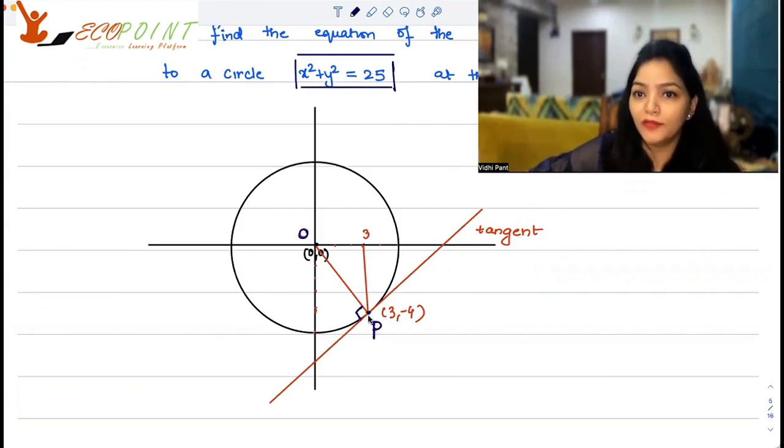You have coordinates for both these points: 0, 0 is the center, and the coordinates for P, 3, minus 4. Given 2 coordinates like this, can you find out the slope of this line, which is perpendicular to the tangent? Yes, of course I can. 2-point slope formula. Change in y upon change in x, right? That's what you have to find out.